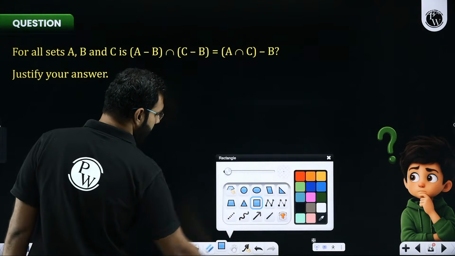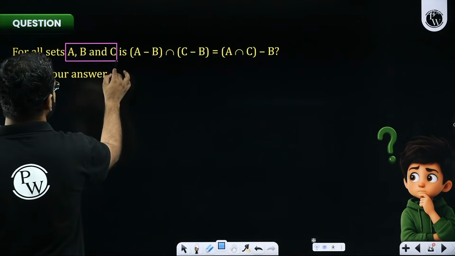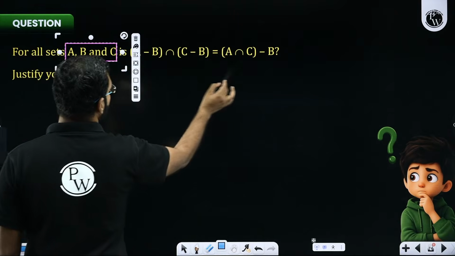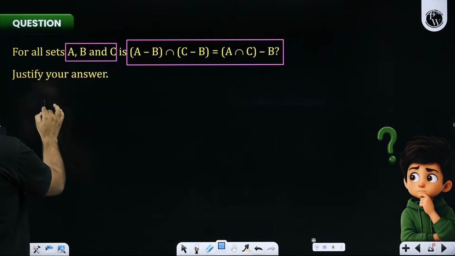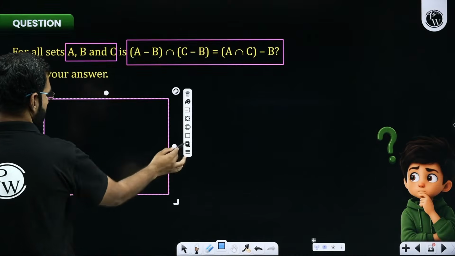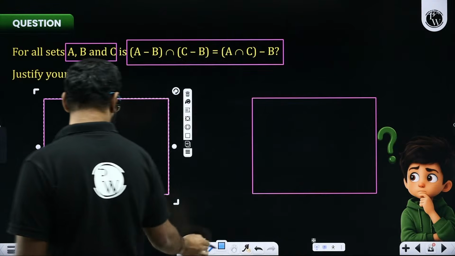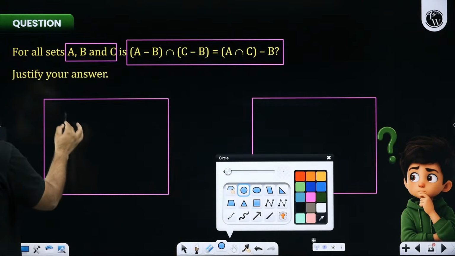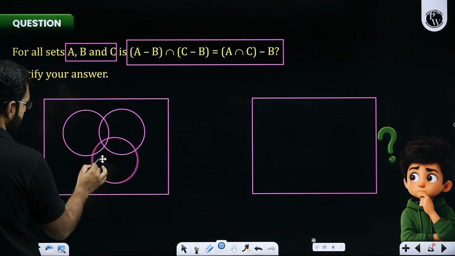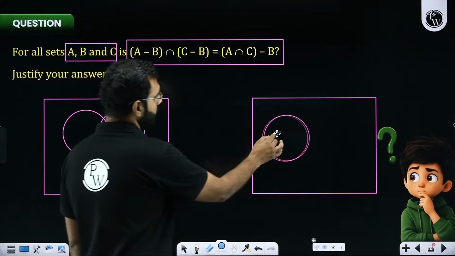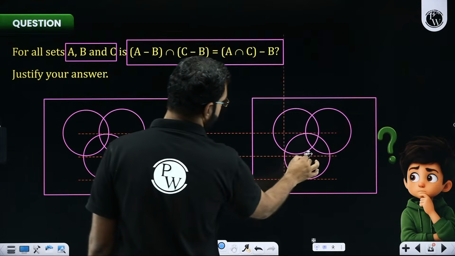Now here in this question, what are we told? We are told that there are some sets A, B, and C where I need to work out whether it is the same or not. The best practice is Venn diagrams, trust me. So here I'll draw my LHS, there I'll draw my RHS, and then I'll verify yes or no. So let's quickly draw all these three sets. I'll take set A, set B, and set C. Similarly here also I'll take set A, set B, and set C.